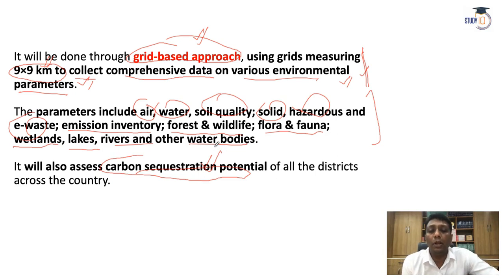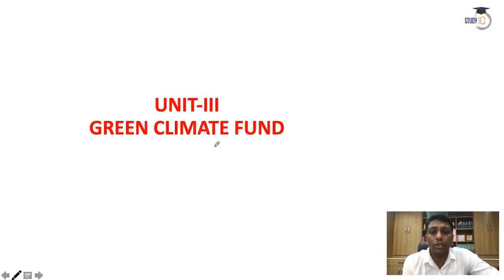So this is the overall about the grid based approach. Now what about the Green Climate Fund? See, Green Climate Fund, I will inform you guys, it is the most important conceptual question, and I think one time UPSC already asked a question from GCF.